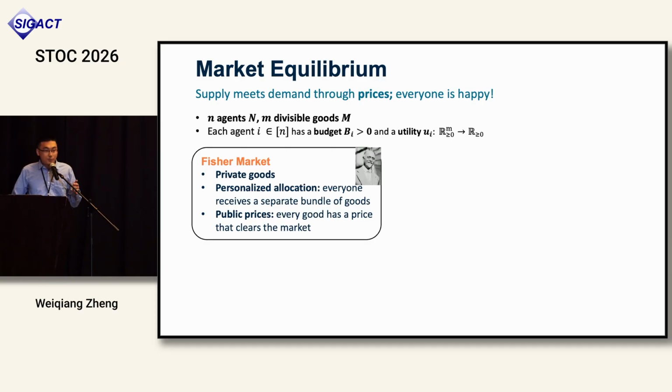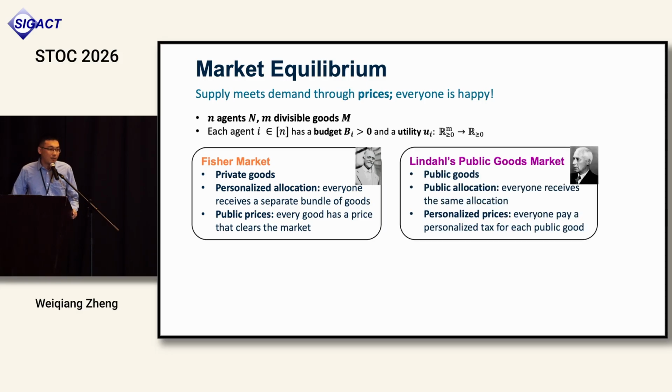Through prices means we put a price on every good, and everyone is trying to buy their favorite bundle using their budget. And equilibrium means everyone gets their favorite bundle, and every good is sold. So supply meets demand, and everyone's happy.